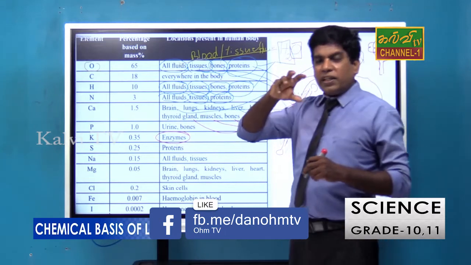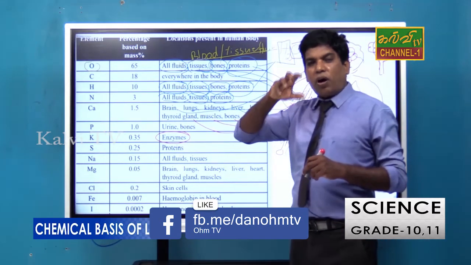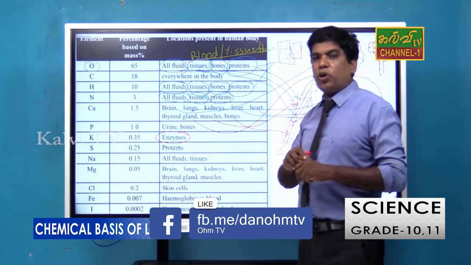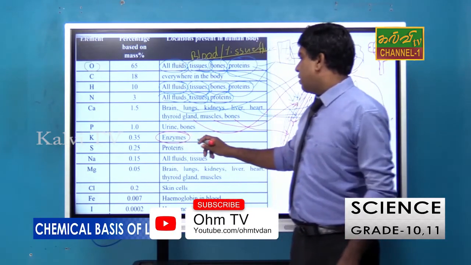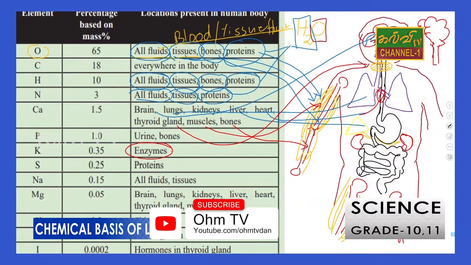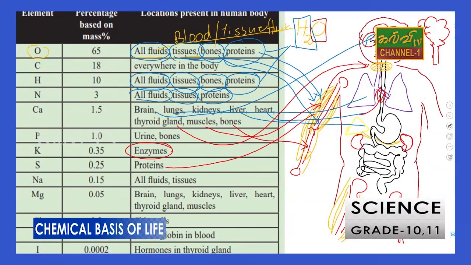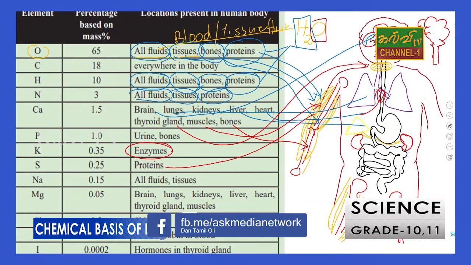So the biological catalysts are called enzymes, and enzymes contain potassium. Sulfur is found in proteins, that means the muscles also have protein.